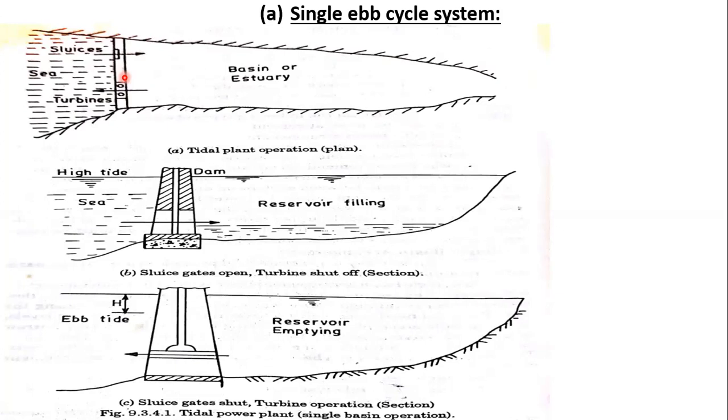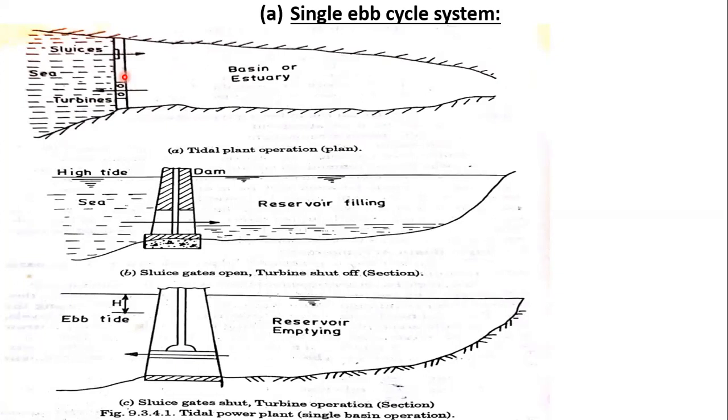When a high tide comes, we open the sluice gates and allow the water to flow into the basin. At this time the turbines are shut, that means not working. While opening the sluice gates and allowing the seawater to occupy the basin, we shut off the turbines, so we are not allowing any water to fall on the turbine.